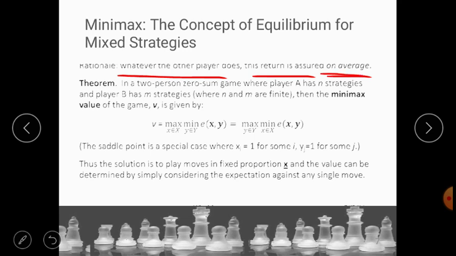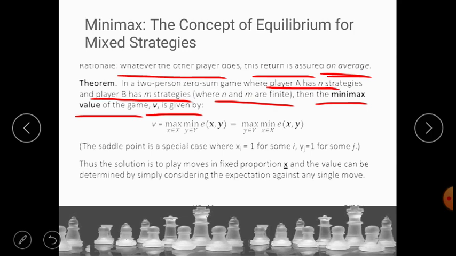Now the theorem says that in a two-person zero-sum game where player A has n strategies and player B has m strategies, where n and m are finite, note here the values of n and m are finite. So this is an example of a finite game. If you can remember, earlier we discussed what an infinite game is also, right? So where n and m are finite, the minimax value of the game V is given by